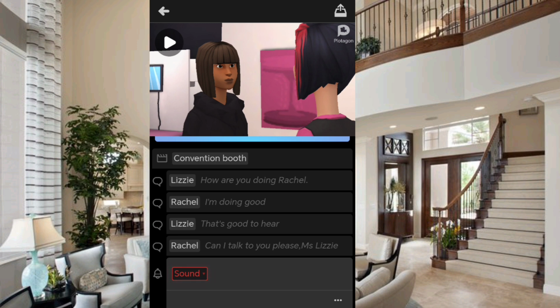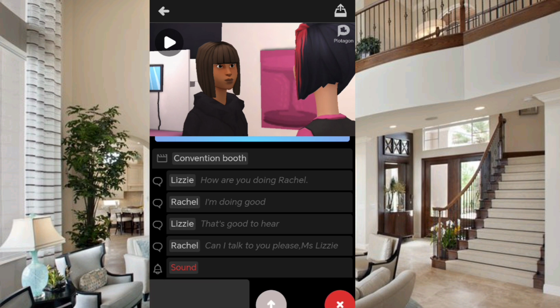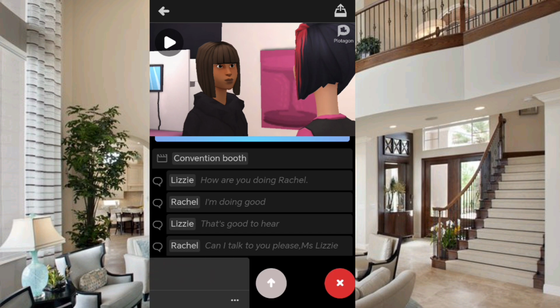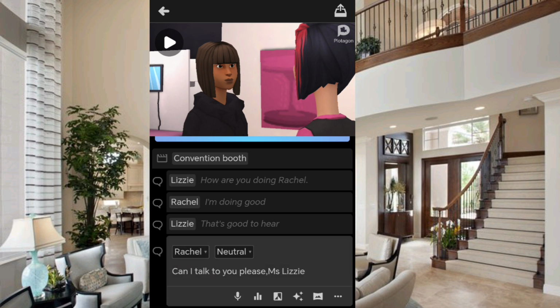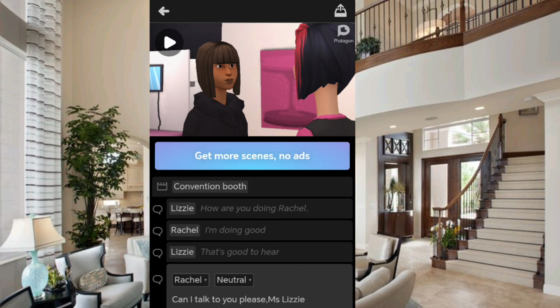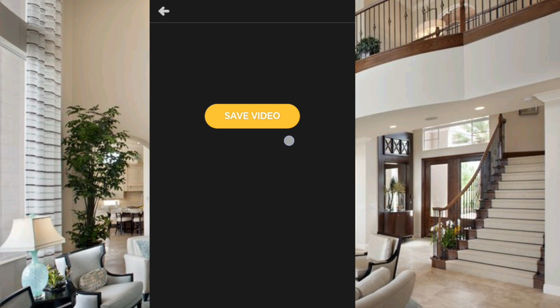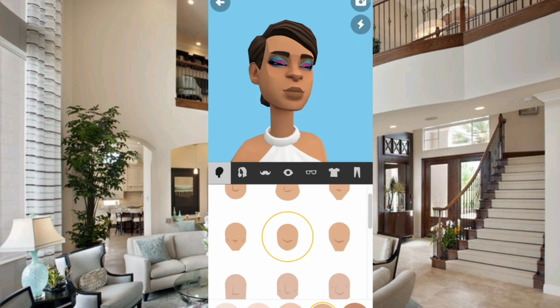Here you can add sounds, any sounds in your video. You can add sounds, you can add music. Okay, guys. Here you can download your video. After, you can download your video.